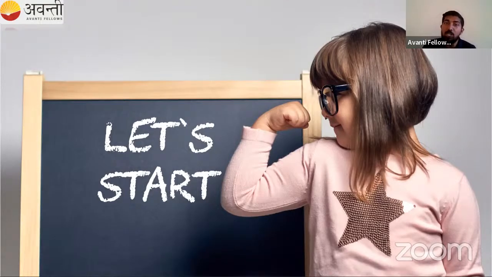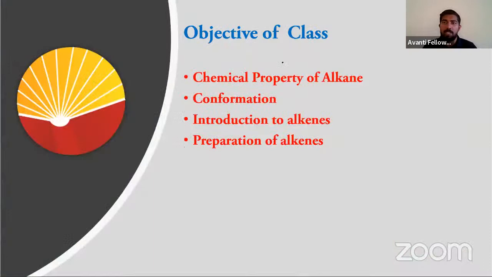If everything is perfect, without wasting time, let's jump into our topics. What are the topics that we are going to study today? First, we will study the chemical properties of alkane. What is alkane? C-C, single bond, right? Then conformation, which is a new thing for you. What do you mean by conformation? Then alkenes, with a double bond. Then alkynes, with a triple bond. Last, there is benzene, aromaticity, etc. Then we will study the methods of preparation of alkenes. We already studied how to prepare alkanes, right? So these are the topics that we are going to study today. Let us start.